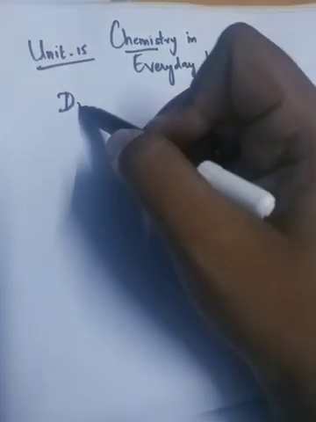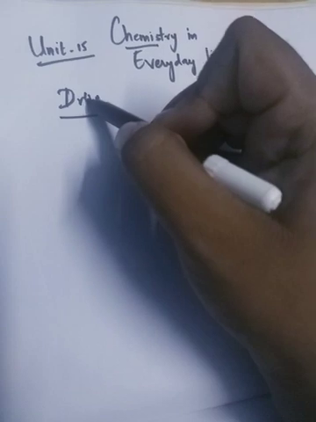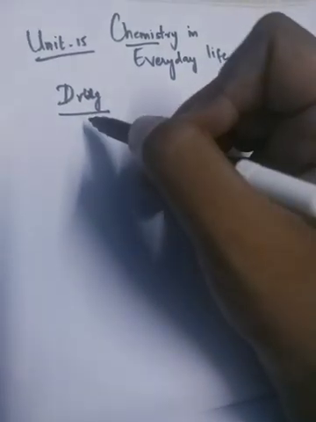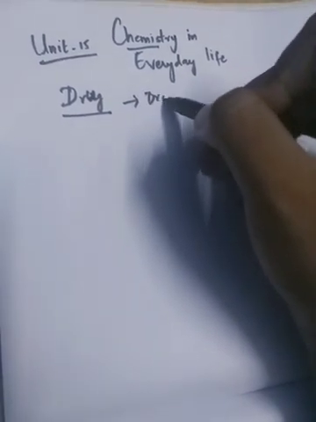The first thing we remember about chemistry in everyday life is drugs. This English word is derived from the word drug.